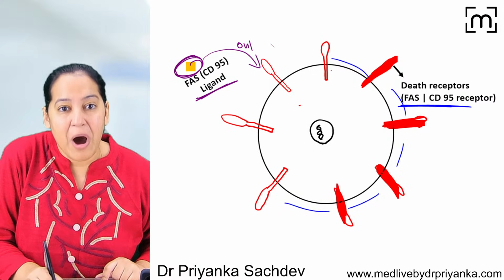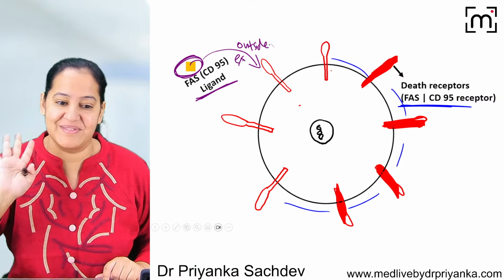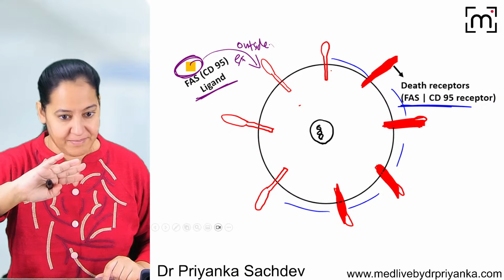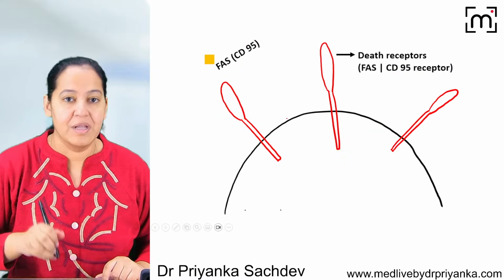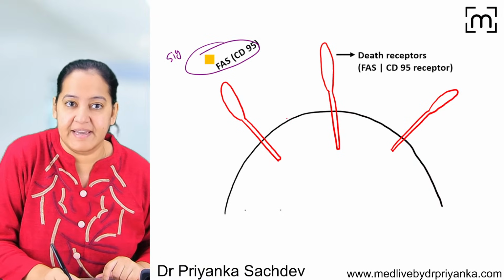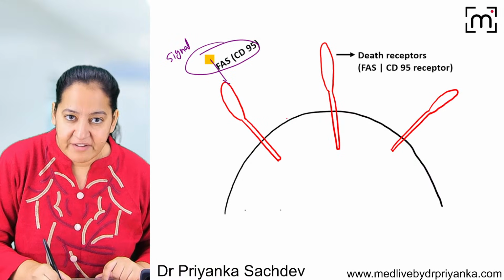The signal is coming from outside in the form of the ligand, and that's why it's the extrinsic pathway. I'm proving that it's extrinsic because the signal is coming from outside. Let me zoom this diagram. See, this is the zoom version. So this is the ligand. Ligand is the signal. It is the Fas ligand. It is a signal coming from outside and binding with the Fas receptor.